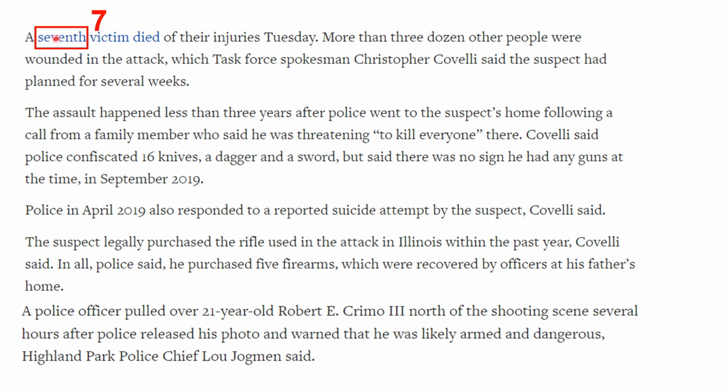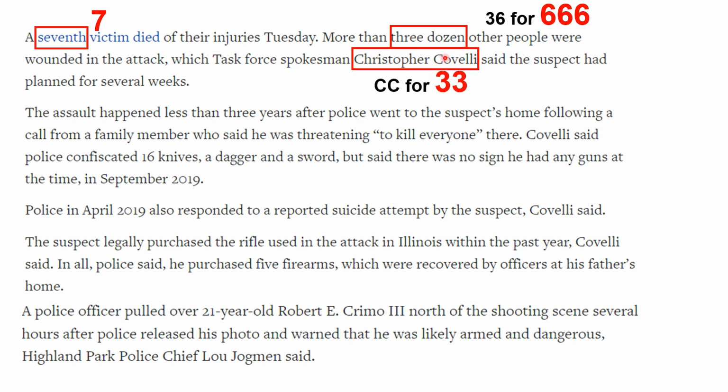So if we look here, we've got a 7th victim died, so the 7 people died, so 7 code again. 3 dozen is 36, 4 3 6s for 666. We've got Christopher Cavelli, CC for 33, and as we will see in the little video, and I'll put a little overlay picture in, that Cavelli is 33 in numerology too.